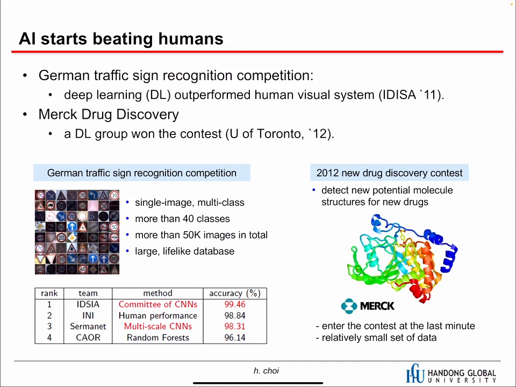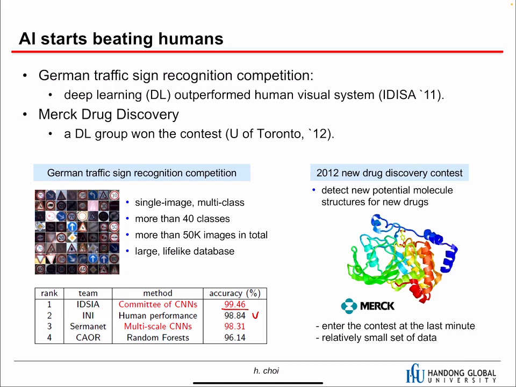There are a lot of traffic sign images, and we have to recognize them. Before this competition, they checked the human performance, which is 98.84%. But the first team got 99.46%, which is more accurate than human performance. So this is the first story.